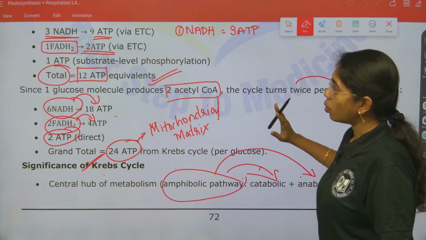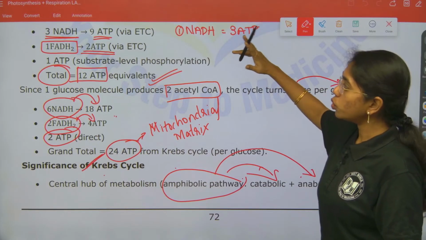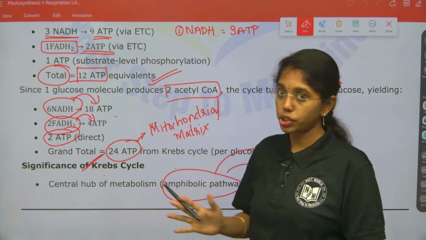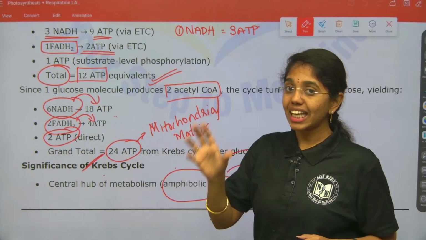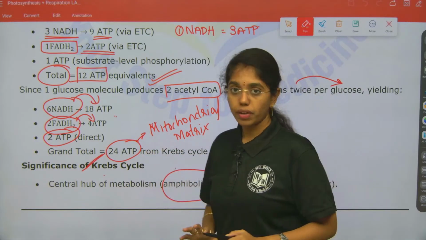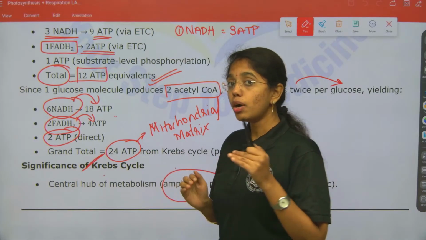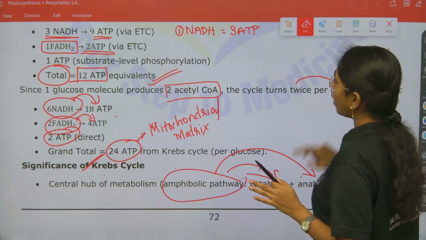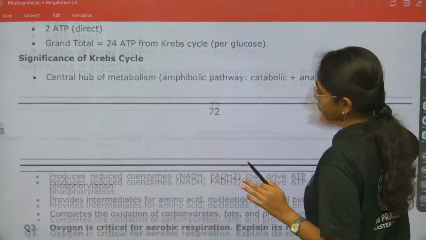Clear, right? So, in the energetics part you have to mention how much energy is produced from a single Krebs cycle, and from a single glucose molecule through Krebs cycle, and at the end you have to mention the significance of Krebs cycle. This is the way you have to present this question, ma.